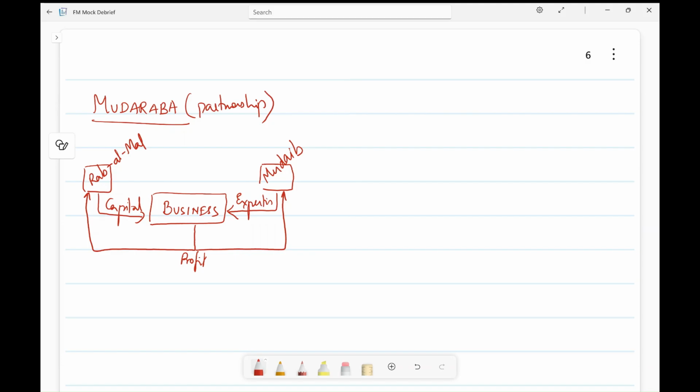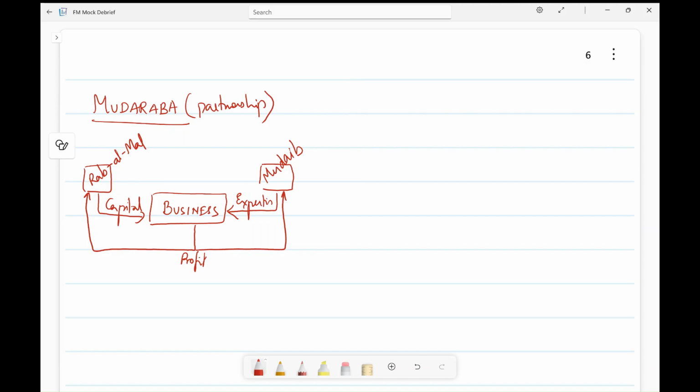Here, the mudarrib runs the business, and the other provider, the Rabbal Mal, the capital contributor, has to rely on the mudarrib, his ability to manage the business, and his honesty. The profit is shared at the pre-agreed ratio. This is as far as mudarraba is concerned.